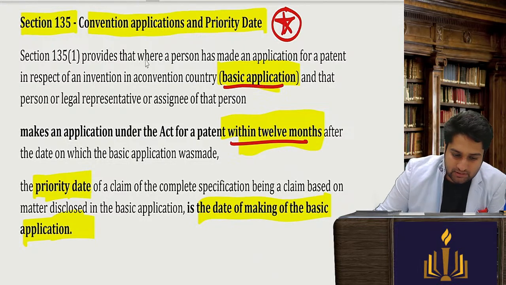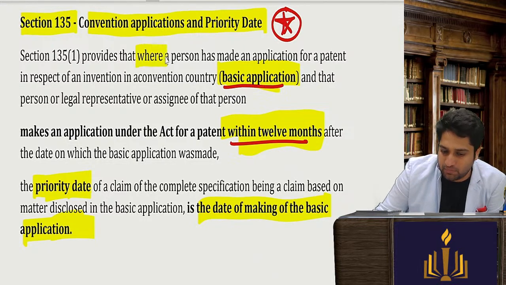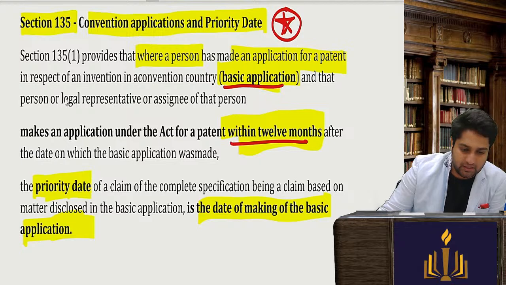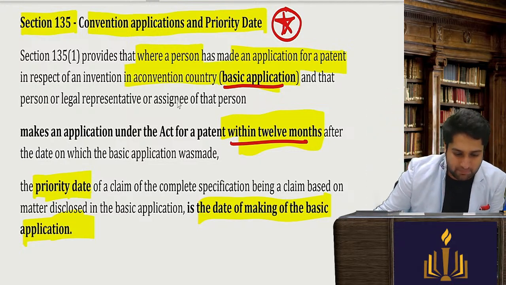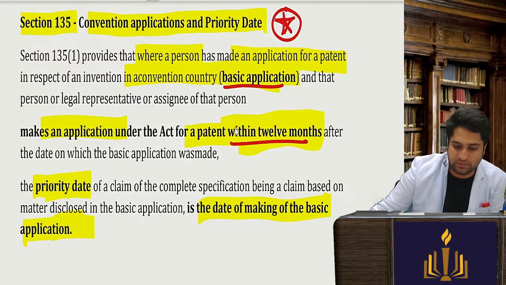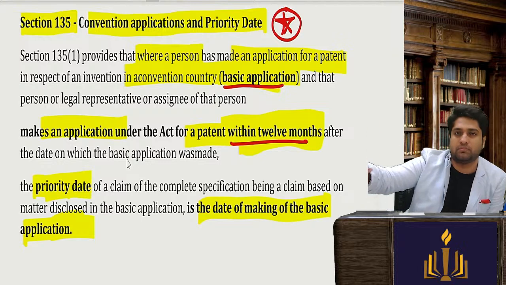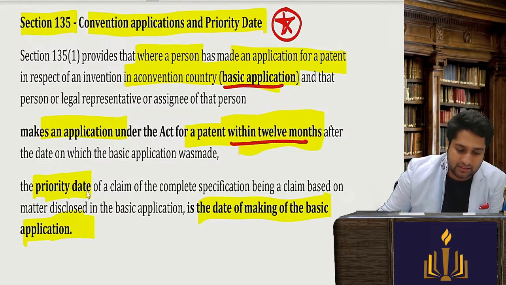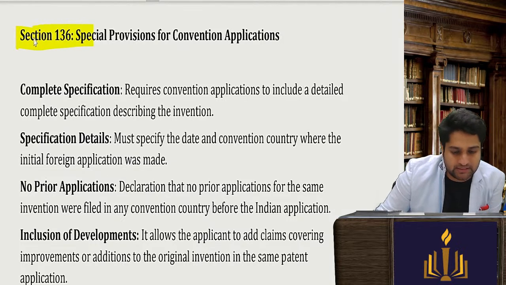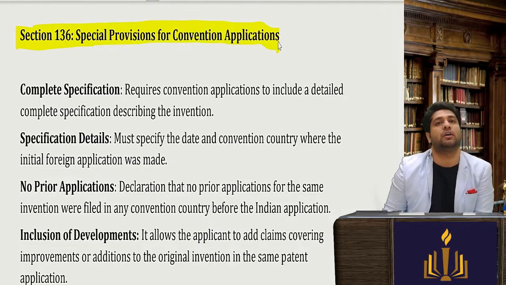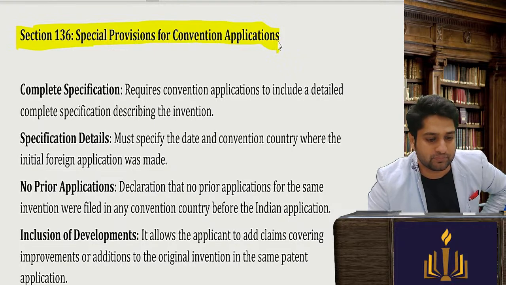So section 135 provides that where a person has made an application for a patent in a convention country, in his home country, and that person has made an application for a patent within 12 months for international protection, then the priority date will be the date of filing the basic application. Then comes section 136, special provisions for convention applications.